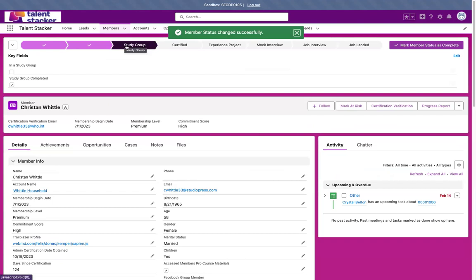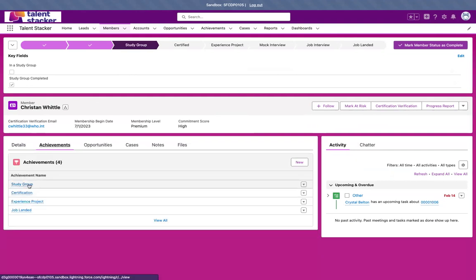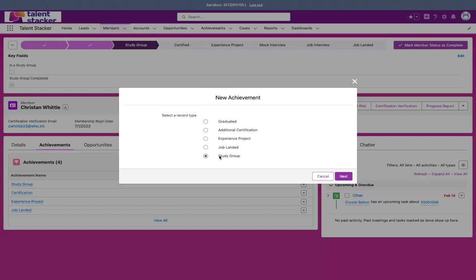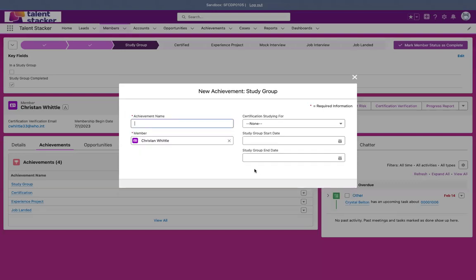the path. This is the study group achievement for a member, basically to mark that they have begun studying for their certification. And once said certification is ready to be tested for, the study group would then be marked as completed. We would file the study group away here as an achievement. As you can see, it is a record type.